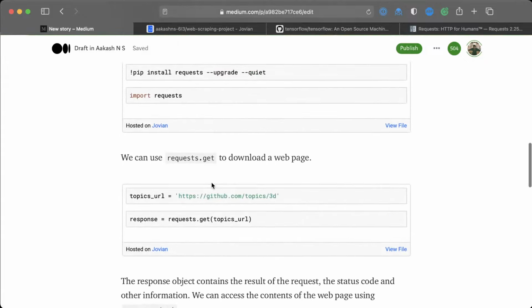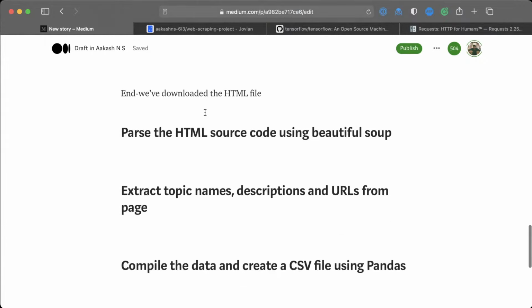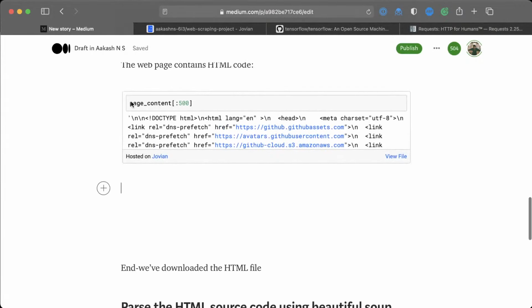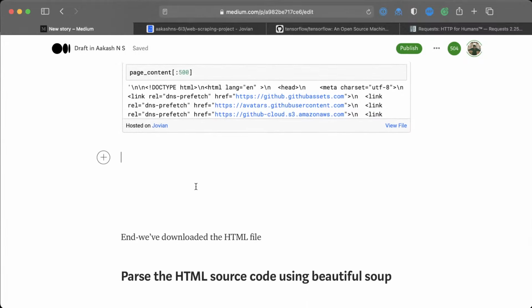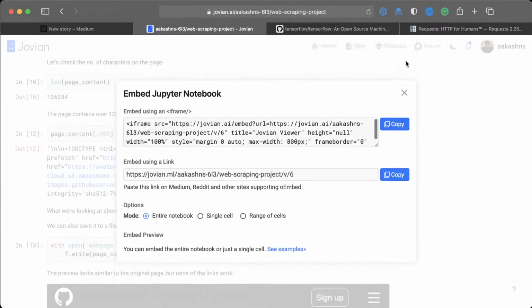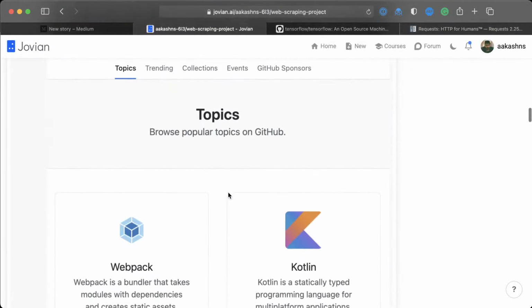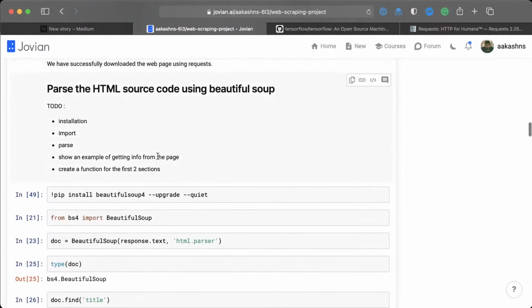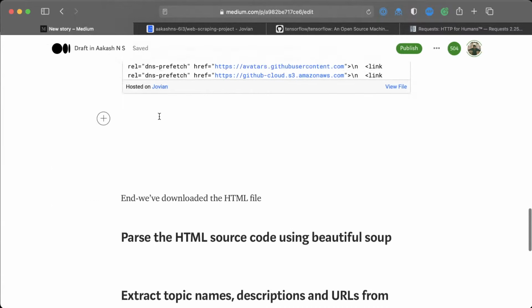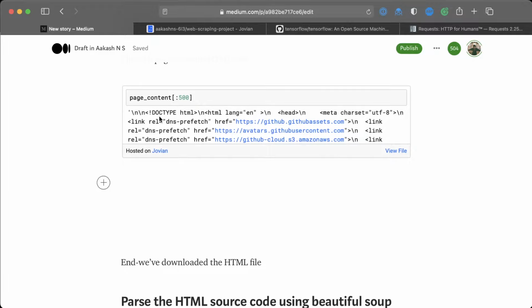Okay, so this is the process you want to follow: some explanation, some code, some explanation, some code. And here you can see that we have not just the input, but we also have the output from the web page. And that's pretty much it. I think we don't need to do more. We could also show that you can save this HTML code to an HTML file and then view the page. I think I'm going to skip that for the blog post and move on to the next section. But at this point we can just say that we have successfully downloaded the web page using requests.